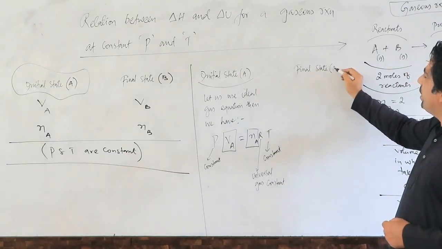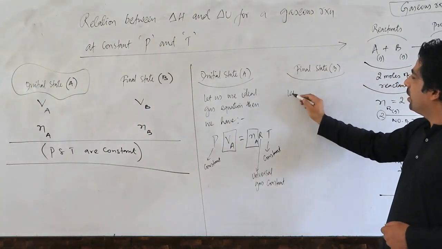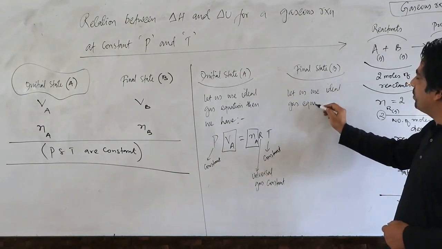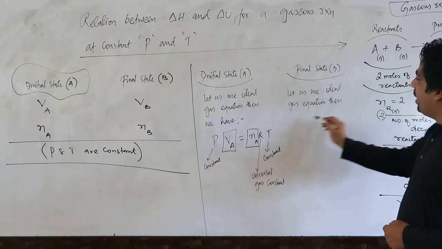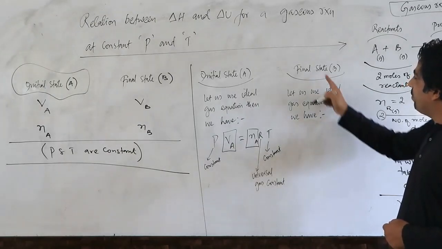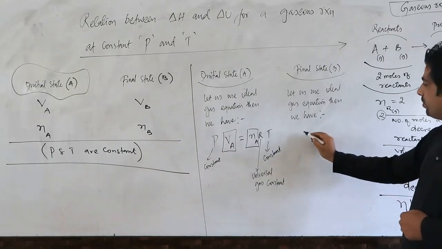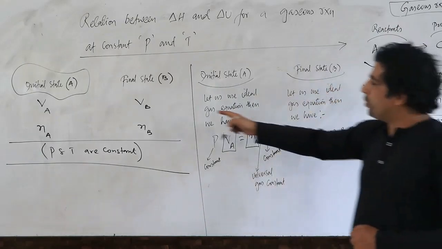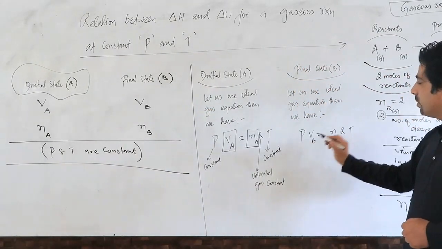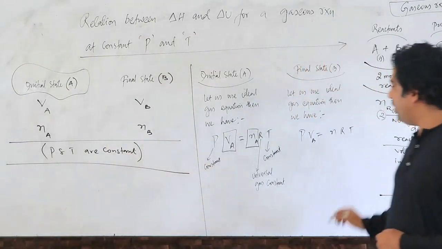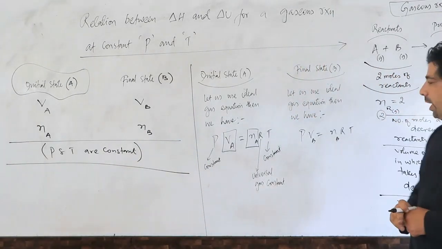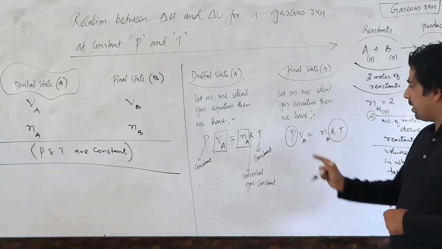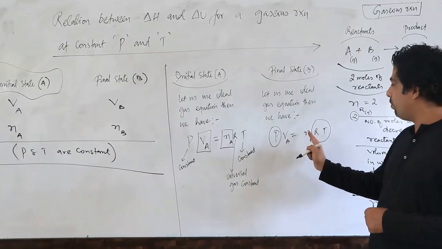For final state, which is B, same thing I will do. Let us use the ideal gas equation. So what will we have at the final state, my dear friends? Same thing we will have here also. We'll be having PV = nRT. So in final state we know that volume is Vb and the number of moles are Nb. Correct? So now, my dear friends, this is constant. These two are also constant here. But volume has become now Vb and number of moles have become Nb.